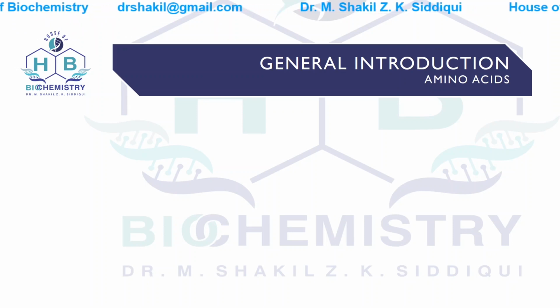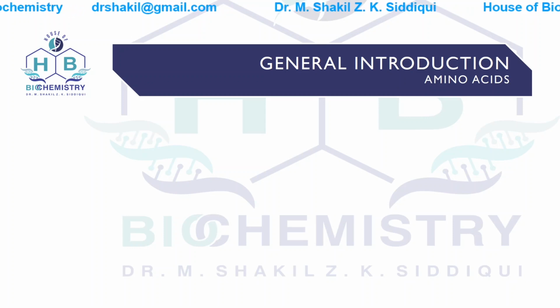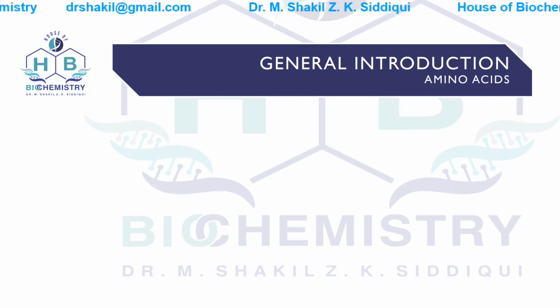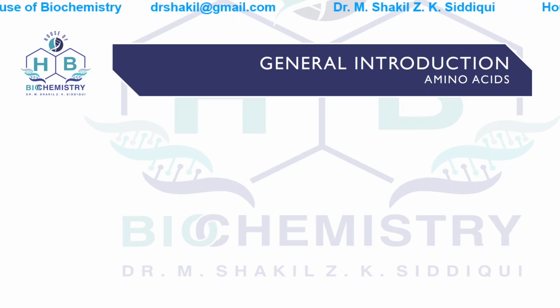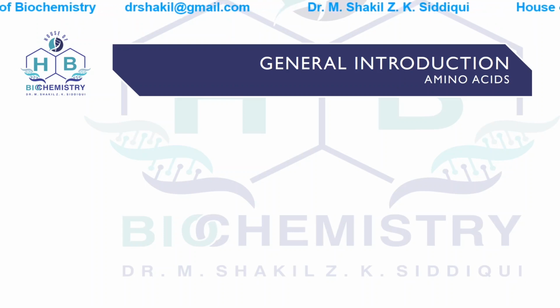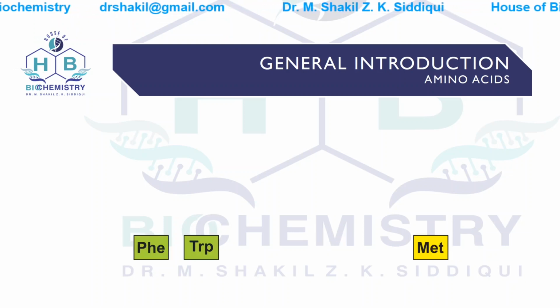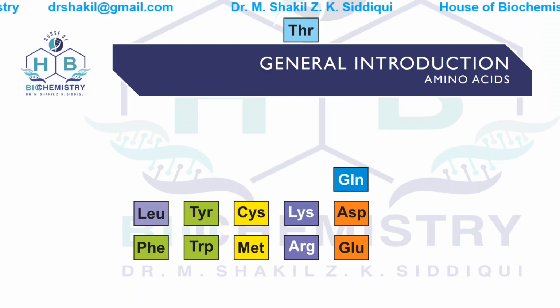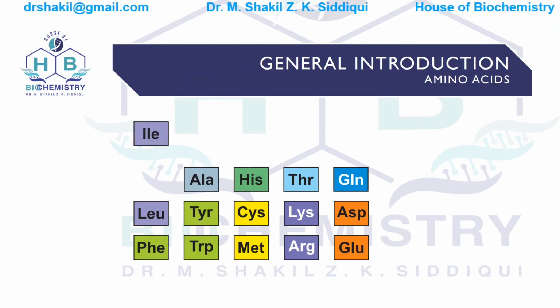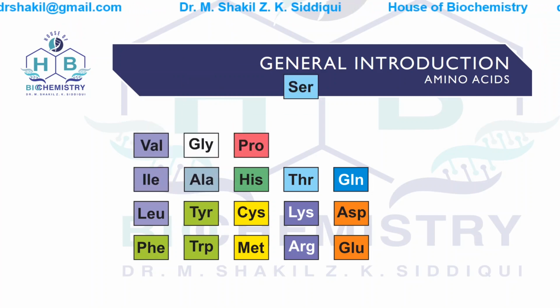Now I'll start with the general introduction of amino acids. The first question asked can be, what are amino acids? Amino acids are the monomers of proteins, or they can be called the basic building blocks of proteins. There are 20 that occur in nature.